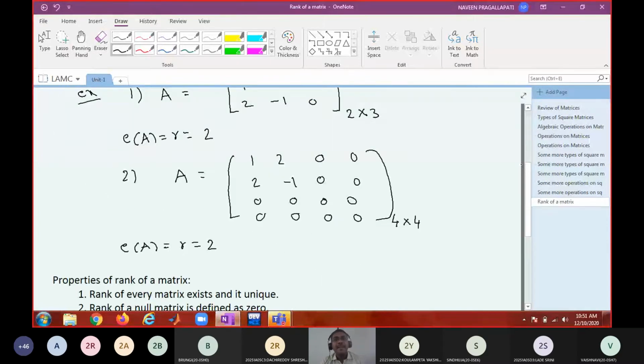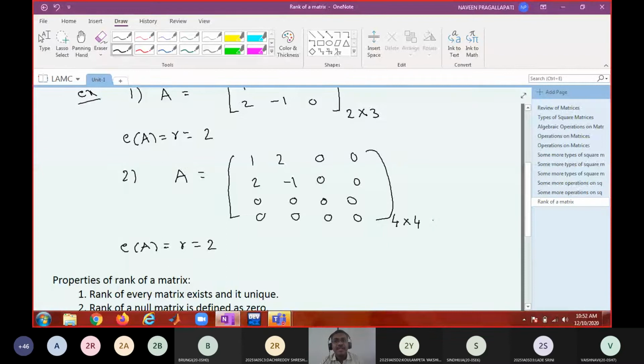So we should have some other way to find the rank easily. What is that way? Through echelon form, right? Through row operations you can find the rank of the matrix. So before going to the echelon matrix, we shall look at transformations on the matrix.